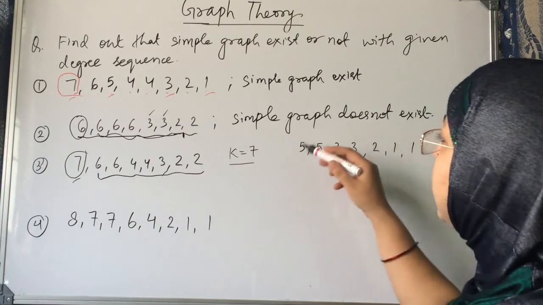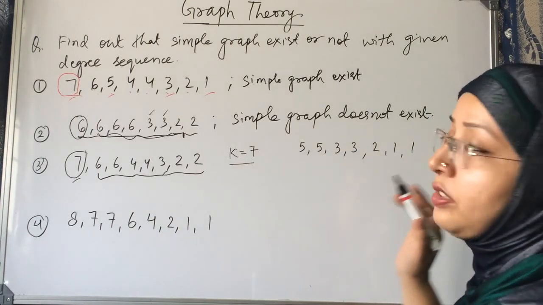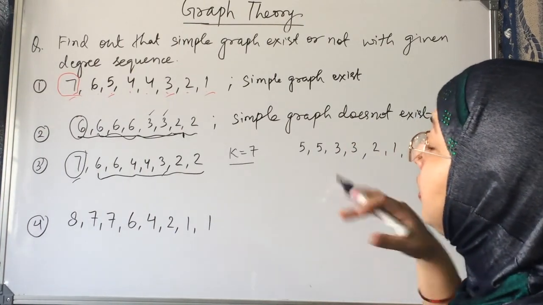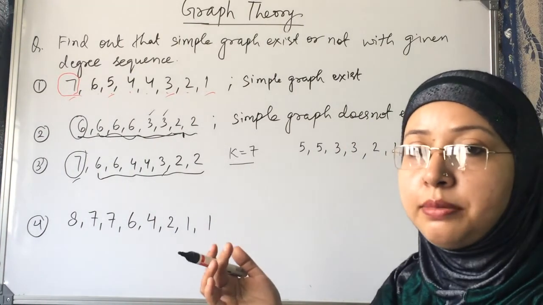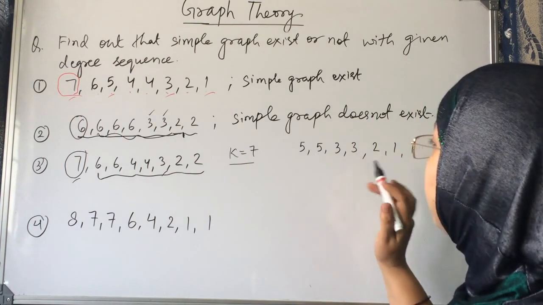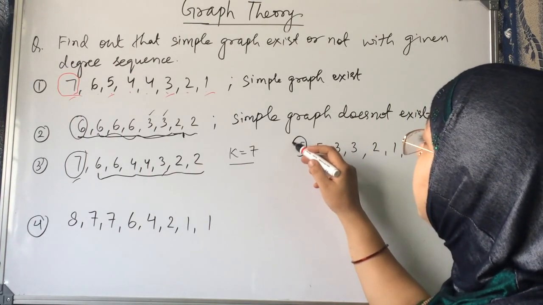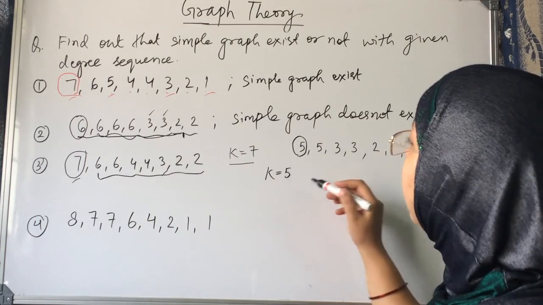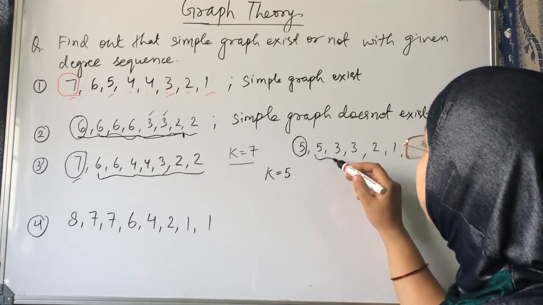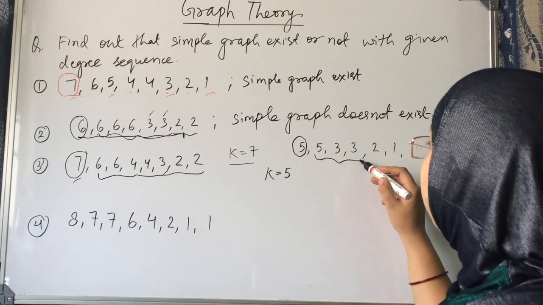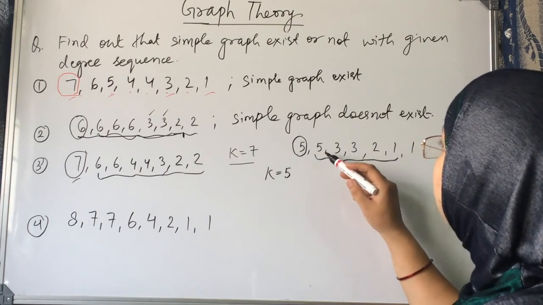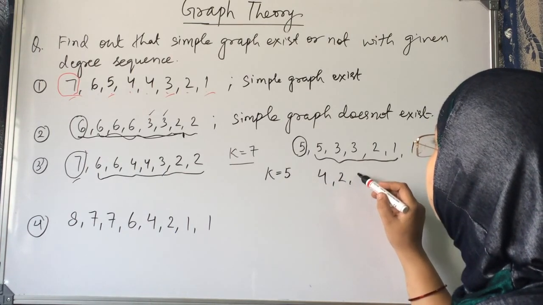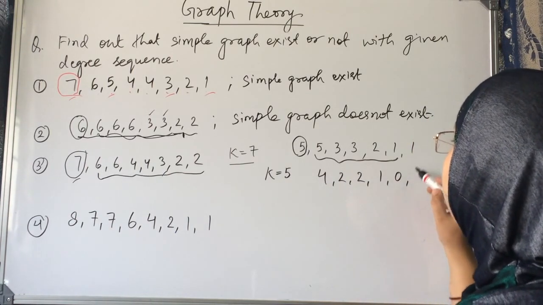Not all the entries have become 0, none of the entries has become negative, and there are enough degrees. So we have to repeat all the steps. It is in non-ascending order, it's okay. We have to remove the highest entry, and let's say it is k. Now we have to subtract 1 from the next 5 entries. So it will become 4, 2, 2, 1, 0, and 1.